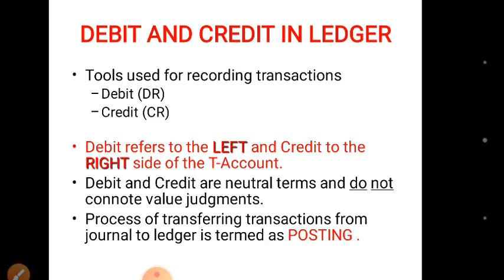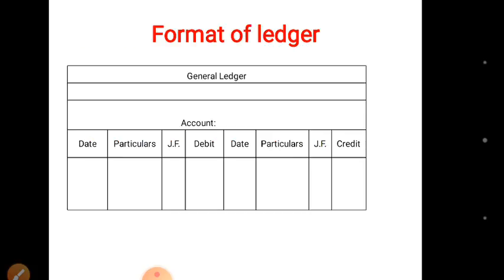Process of transferring transactions from journal to ledger is termed as posting. Here is a format of ledger. At the top, we will write the name of the account. There will be 8 columns. First 4 are for debit and last 4 are for credit. Date, particulars, journal folio.